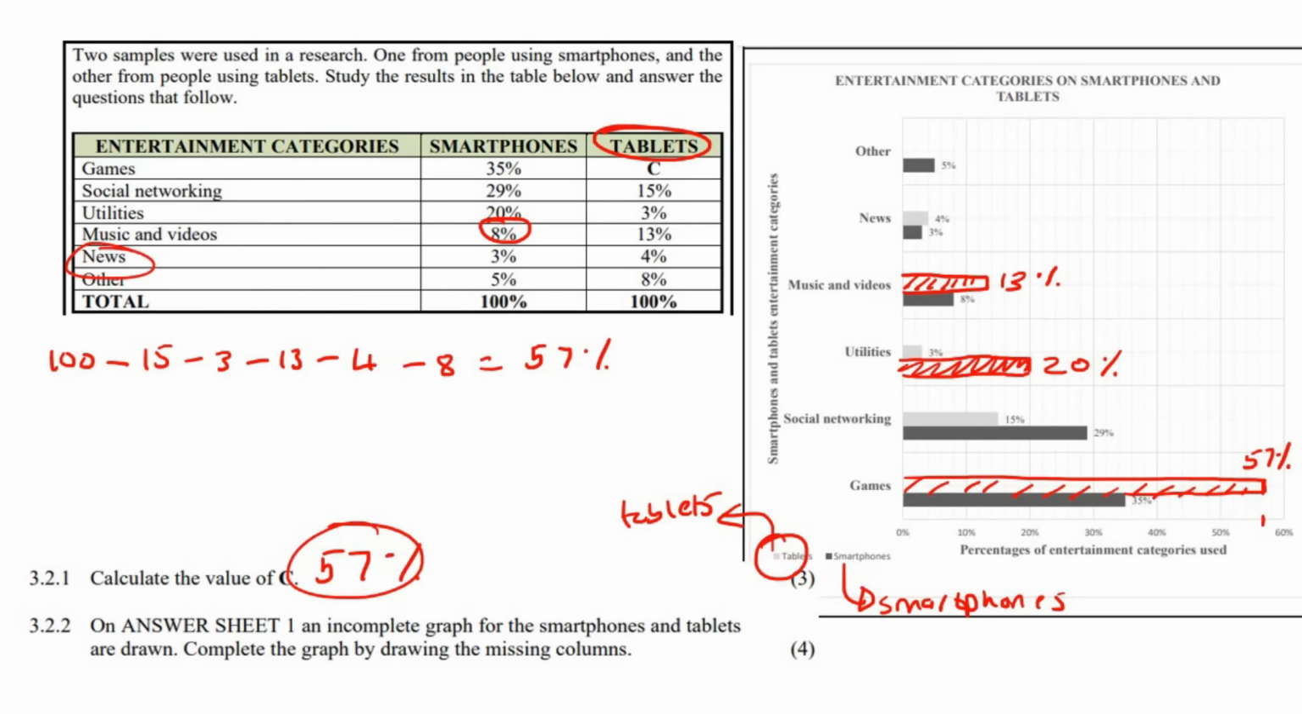Okay, and then for the news, they've done all of that, 3 and 4%. And then for other, which is this last one, we've got the smartphones at 5%, as we can see over here. But then we've got tablets at 8% that we need to go for. So 8% is going to be over here, which is over here. And so that's there. So that's going to be 8%.